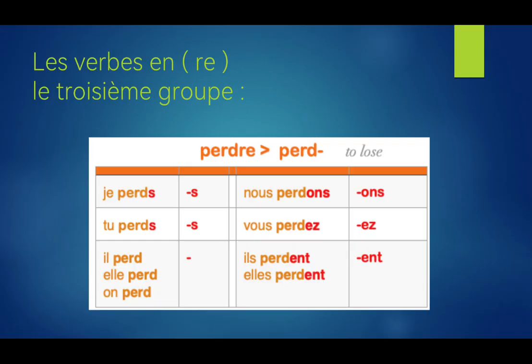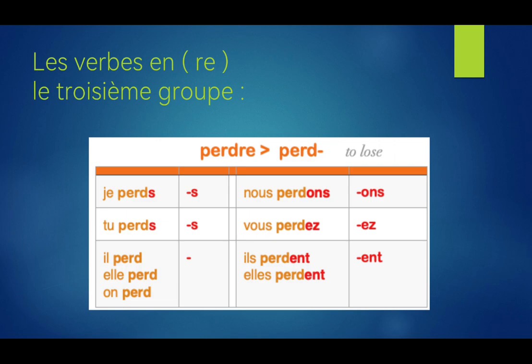So here I say, je perds, I lose, tu perds, you lose, il perd, he loses, elle perd, she loses, and then on perd, someone is losing, okay? Nous perdons, ONS, we are losing, vous perdez, you are losing, and then ils perdent, elles perdent, we don't pronounce the ENT at the end.